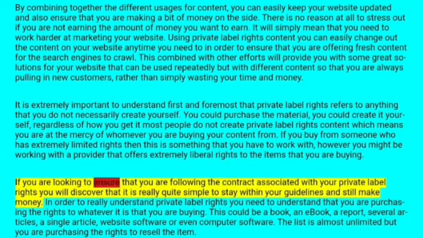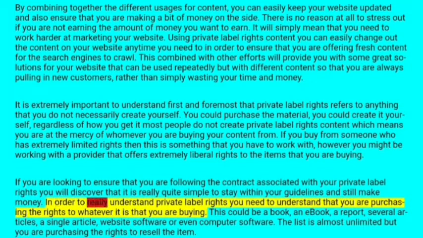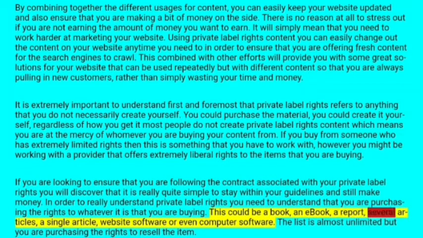If you are looking to ensure that you are following the guidelines associated with your private label rights, you will discover that it is really quite simple to stay within them and still make money. In order to really understand private label rights, you need to understand that you are purchasing the right to whatever it is that you are buying. This could be a book, an e-book, a report, several articles, a single article, website software, or even computer software. The list is almost unlimited, but you are purchasing the right to resell the item.